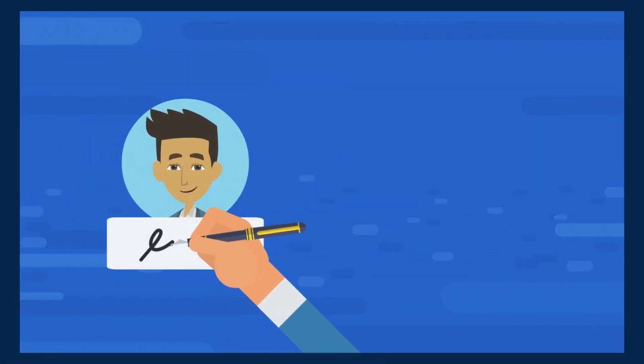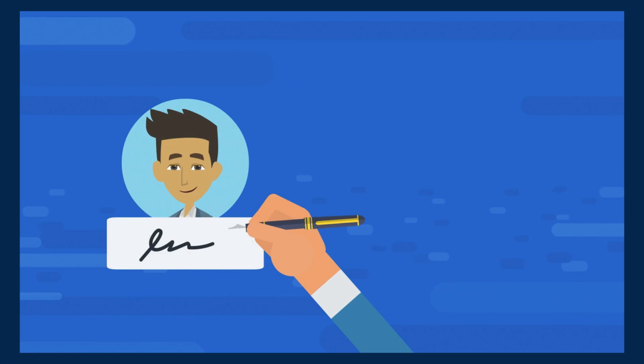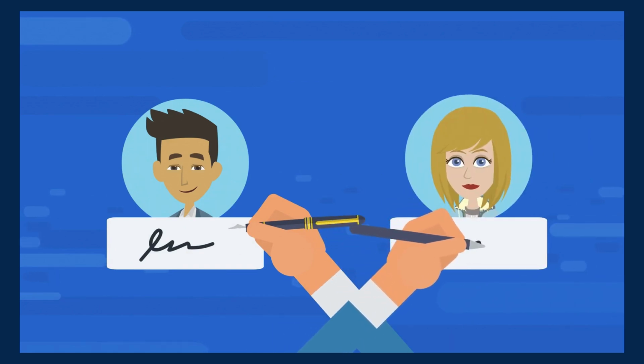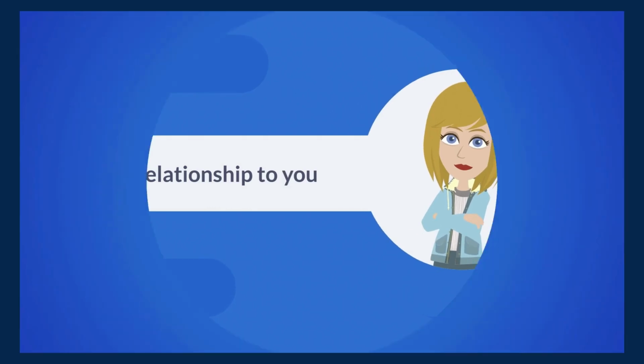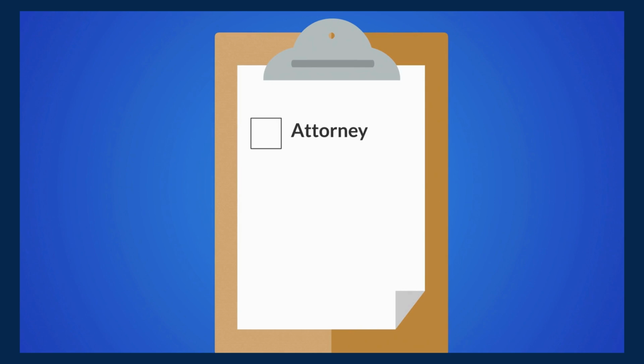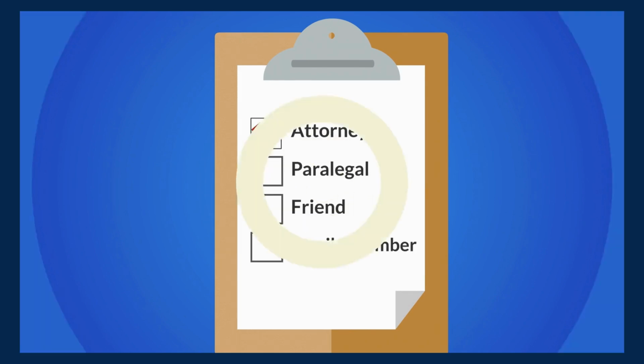Make sure to mark the box that would best apply to you. In addition, have your witness sign in the box right next to you. Have them write in their relationship to you. For example, it can be your attorney, paralegal, friend, family member, etc.